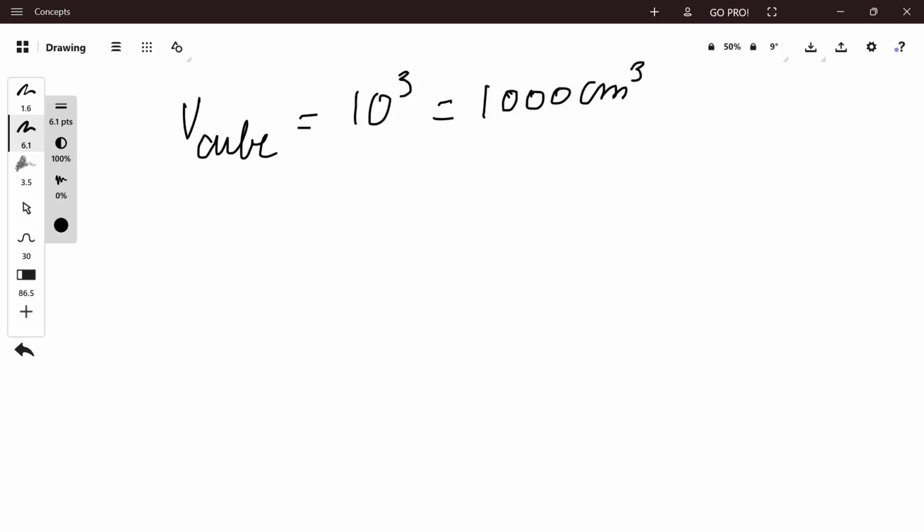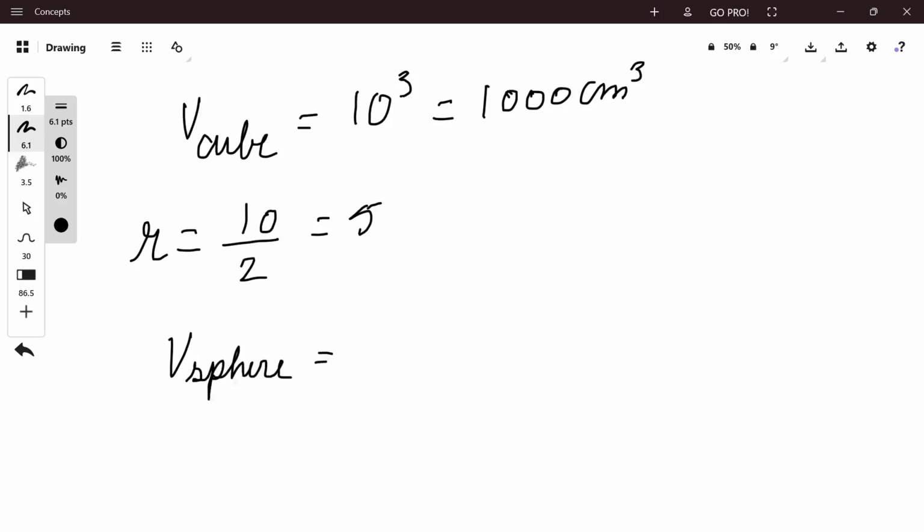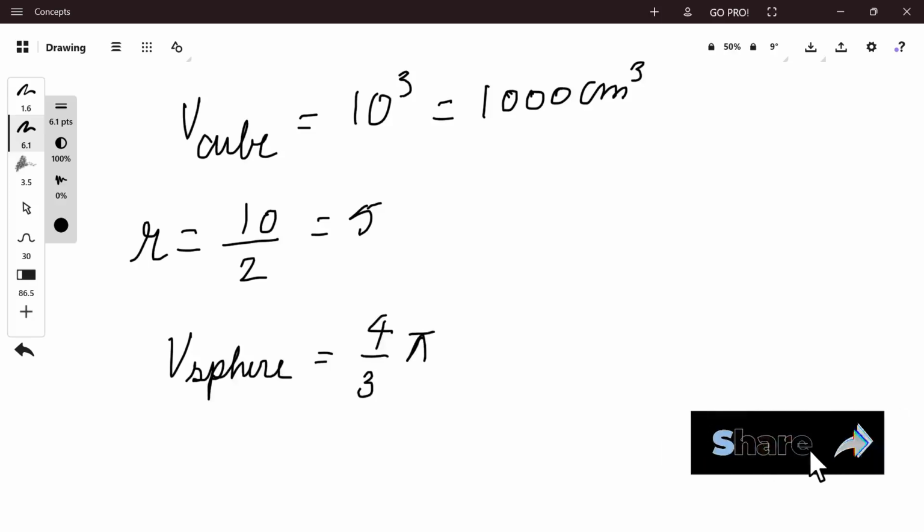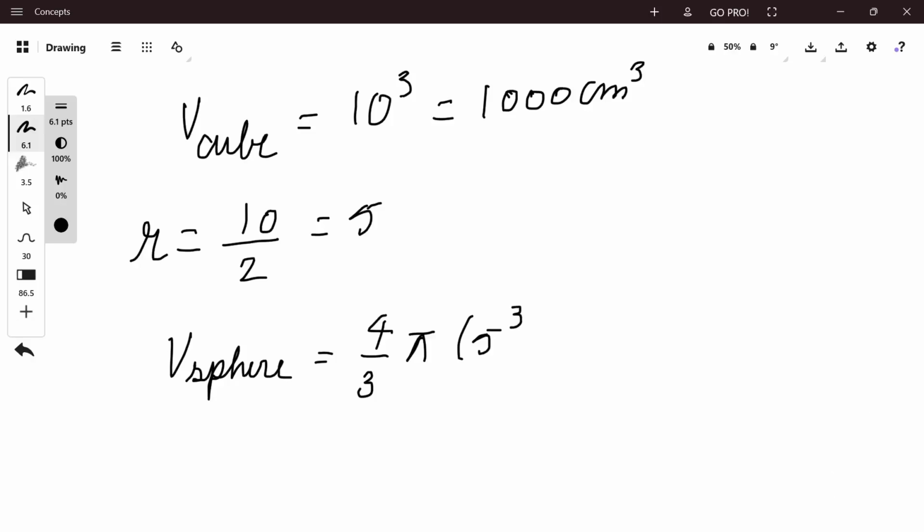For an inscribed sphere, its diameter is equal to the edge length of the cube. So the radius r is equal to length by 2, which is equal to 10 by 2, which is equal to 5. The volume of the sphere is equal to 4 by 3 pi r cube. That is, V sphere is equal to 4 by 3 pi 5 cube.